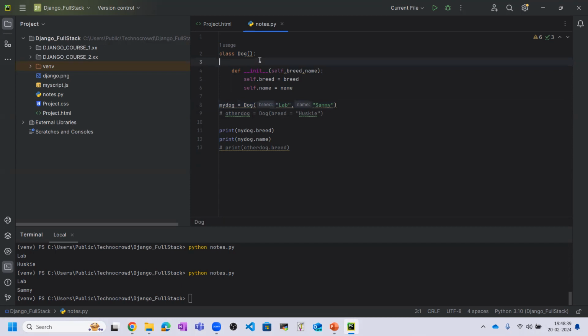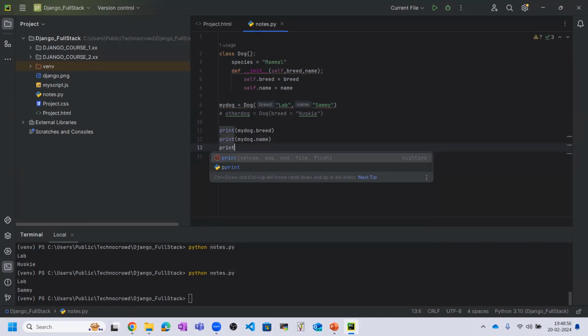Okay. So let me give here one thing, that is species, a simple variable inside that I am storing the species mammal, and now let me print the species also.